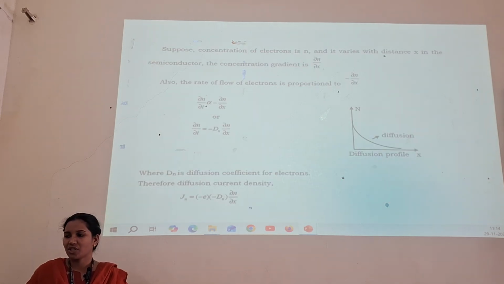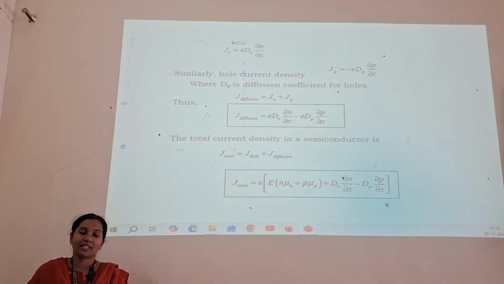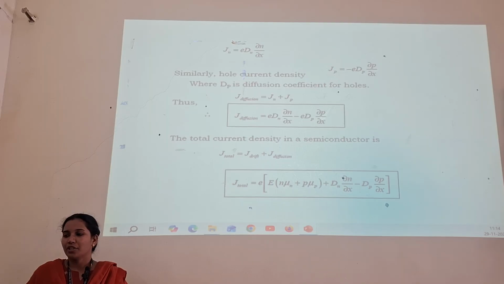We get the formula: J diffusion is equal to e Dn dn by dx minus e Dp dp by dx. Thus the total current density in a semiconductor, J total, is equal to the summation of drift current plus diffusion current, that is J drift plus J diffusion, given by e (n mu n plus p mu p) E plus e (Dn dn by dx minus Dp dp by dx).